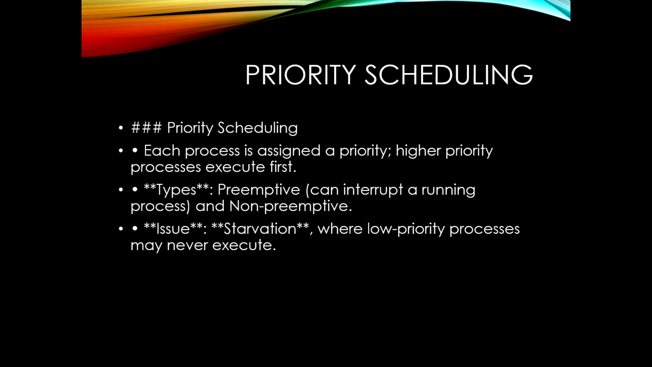And then the third scheduling is priority scheduling. Each process has a priority, and the highest priority task runs first. Problem: low priority processes might never run, and this is known as starvation. The solution for priority scheduling is aging. Gradually increasing the priority of waiting processes is called aging.